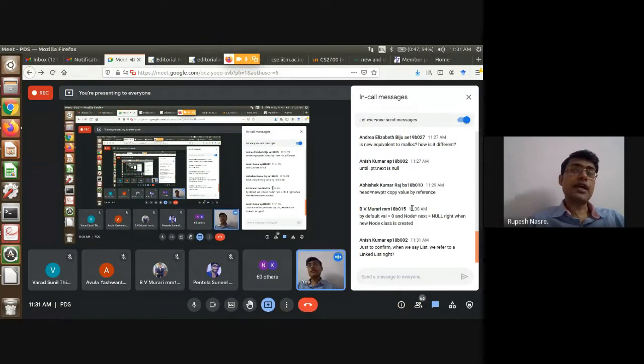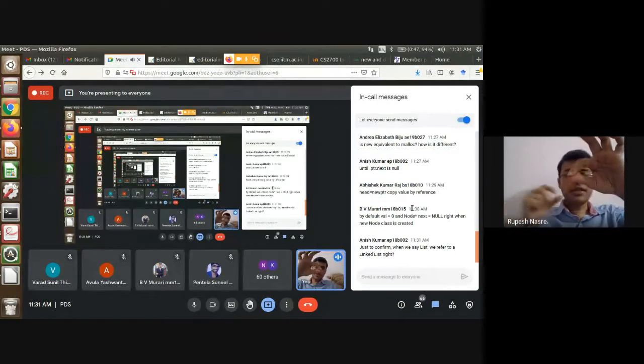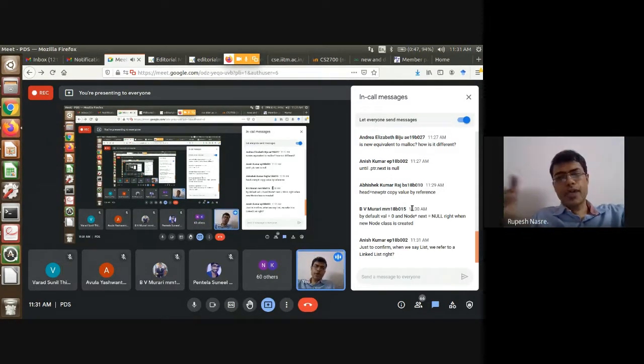I think typically we call it copying by value, right? But yes, the new memory that was created, the new node, was being pointed to by new PTR. Now head is also pointing to that memory location. So new PTR goes away, head will still continue pointing there.